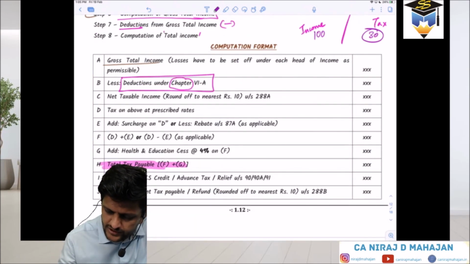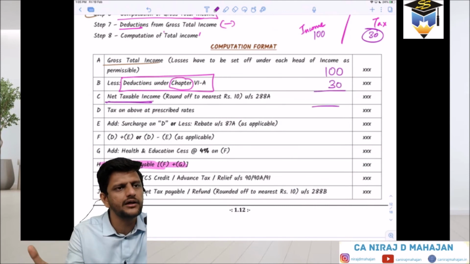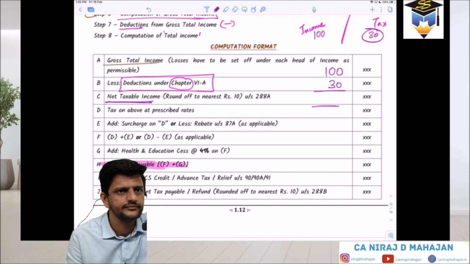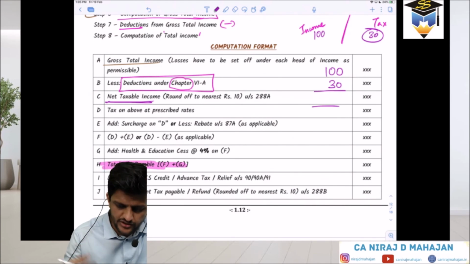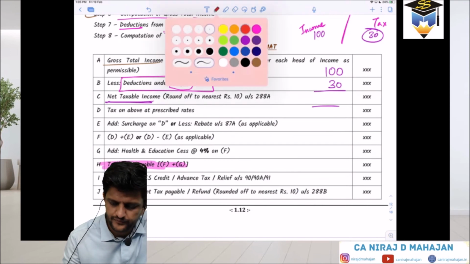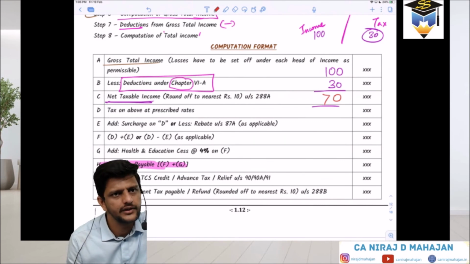Let us say, for the sake of example, if this is 100 and this is 30, my net taxable income will be 130 or 70? 70. If my GTI is 100 and my Chapter 6A is 30, my net taxable income will be 70. It is less. So point number C is A minus B. Clear till here?